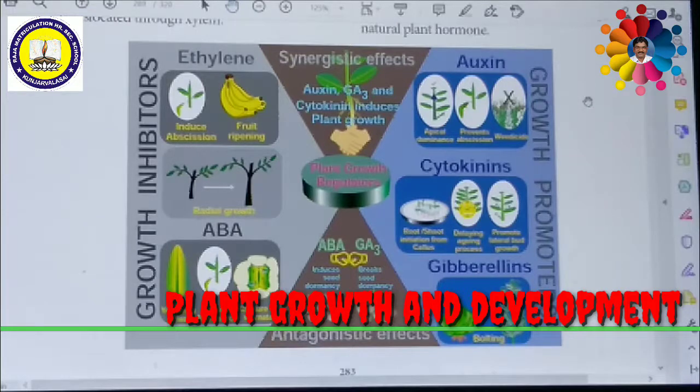Similarly, Crocker et al. in the year 1935 identified ethylene as a natural plant hormone. Maximum synthesis occurs during climacteric ripening of fruits and tissues undergoing senescence.